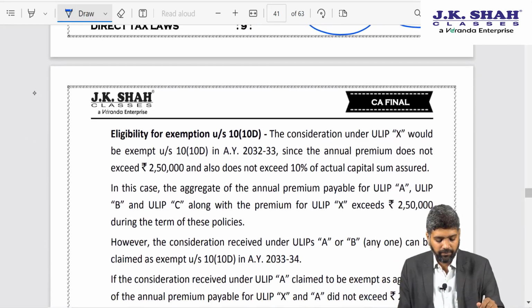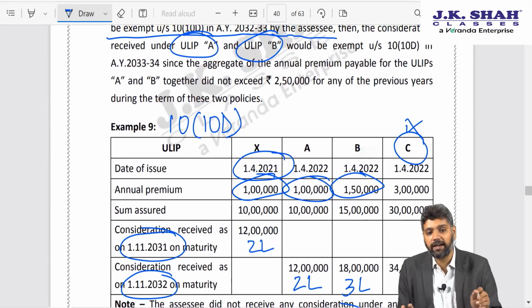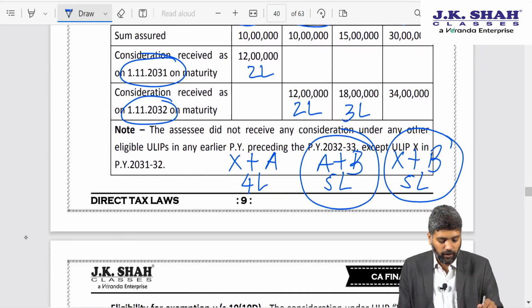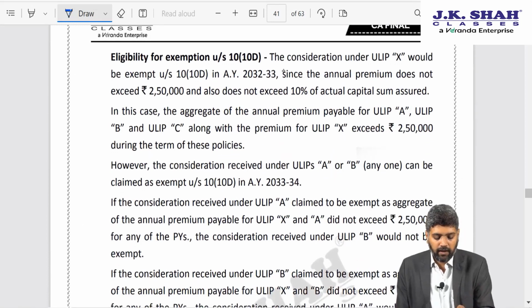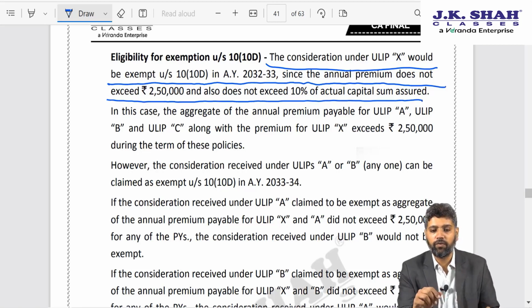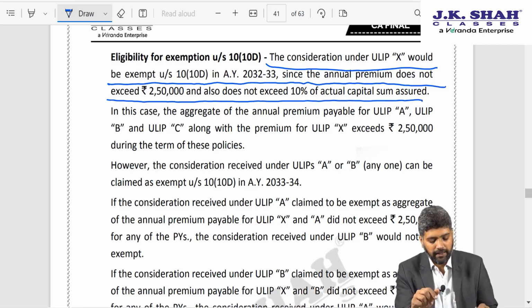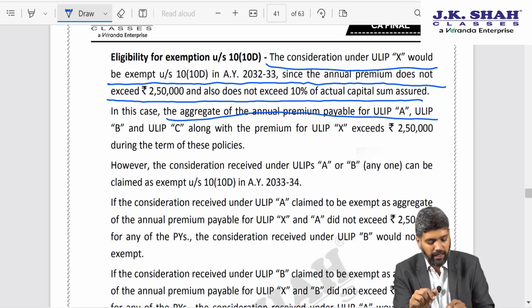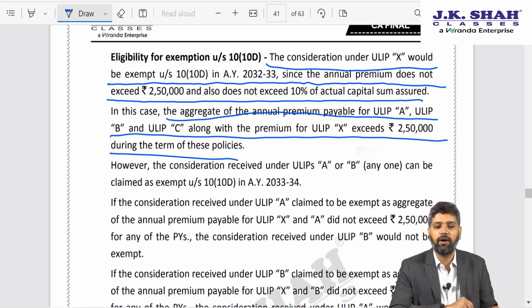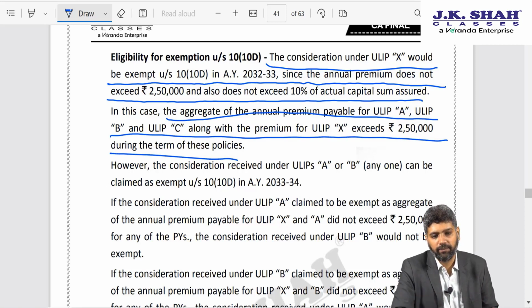Let us read the answer. But remember one thing, C is definitely taxable because there the premium is exceeding 2,50,000. So over here it says the consideration under ULIP X would be exempt under clause 10(10D) in AY 30 to 33 since premium does not exceed 2,50,000 and also does not exceed 10% of capital sum assured. In this case, the aggregate annual premium for A, B and C along with the premium of X exceeds 2,50,000 during the terms of these policies.